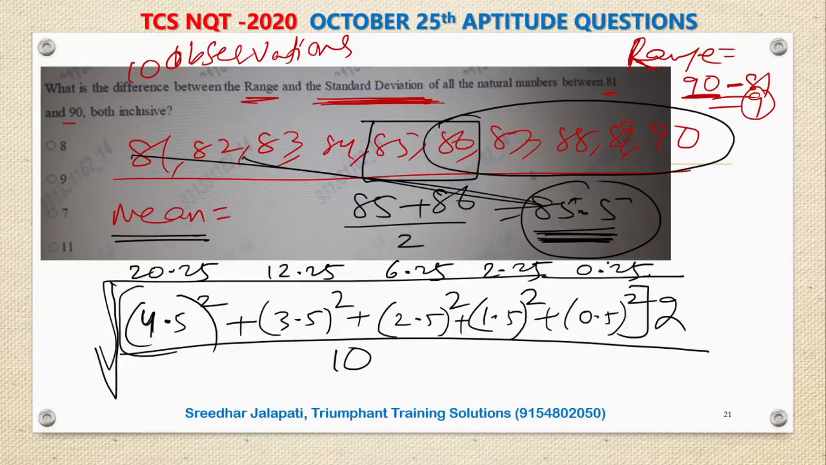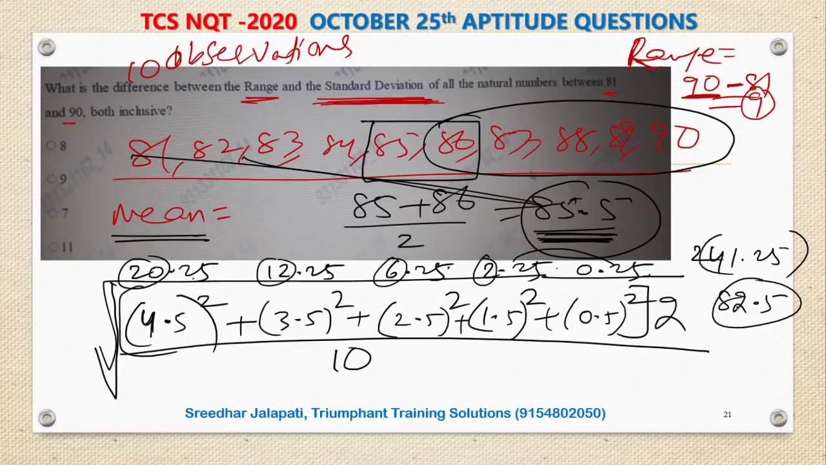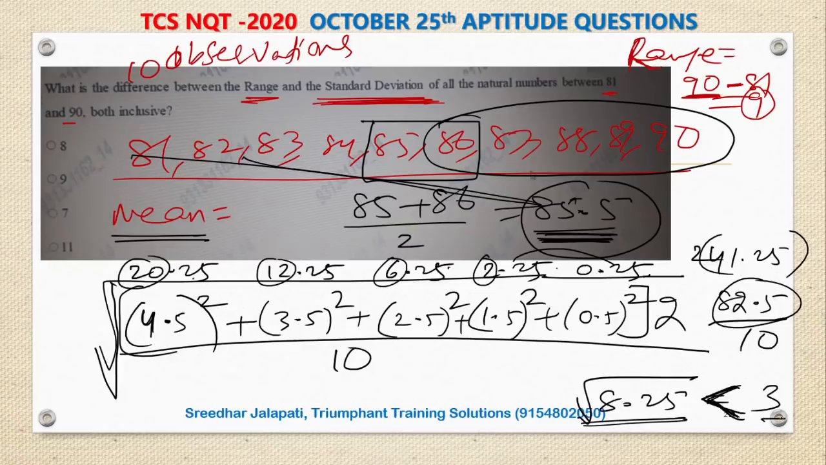So if I add all these, let me add round figures first. 20 plus 12, 32 plus 6, 38 plus 2, 40. 40, and this is 1, 2, 3, 4, 5 times 0.25, 1.25, that is 41.25 into 2, which is 82.5, by 10, that is 8.25 under root. Under root 8.25 is less than 3, obviously, because root 9 is 3, right? Root 9 is 3, under root 8.25 is less than 3. But in the options you have integers. I don't know how you get integers for this information.